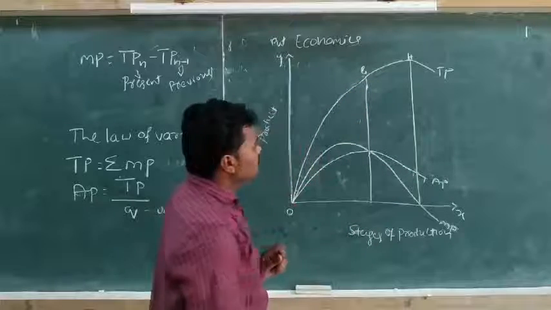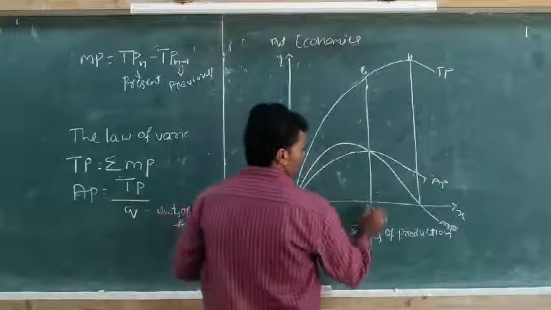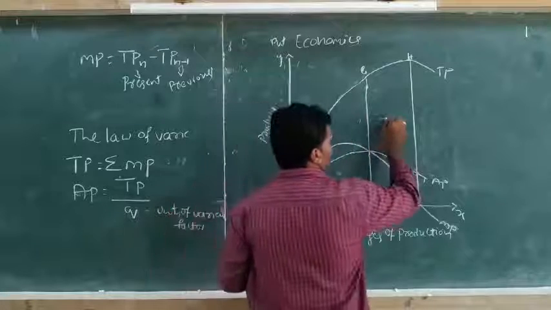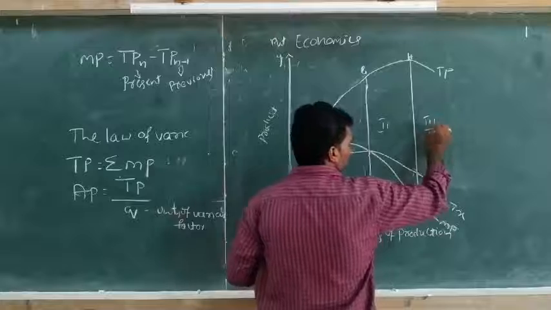So this is the diagram. Observe here. This is the first stage, this is the second stage, and this is the third stage.